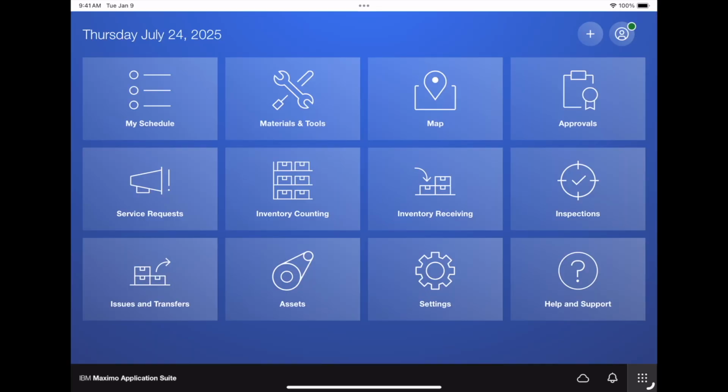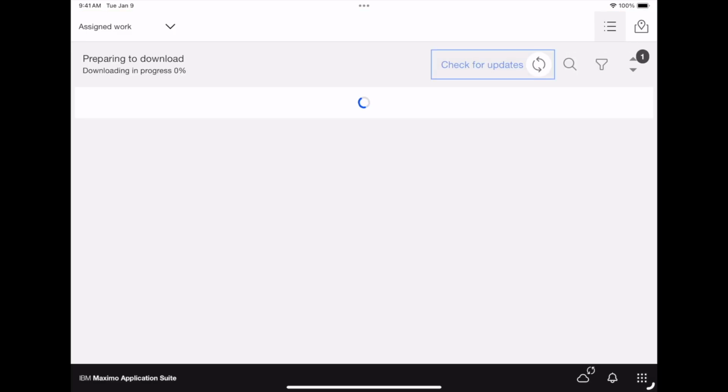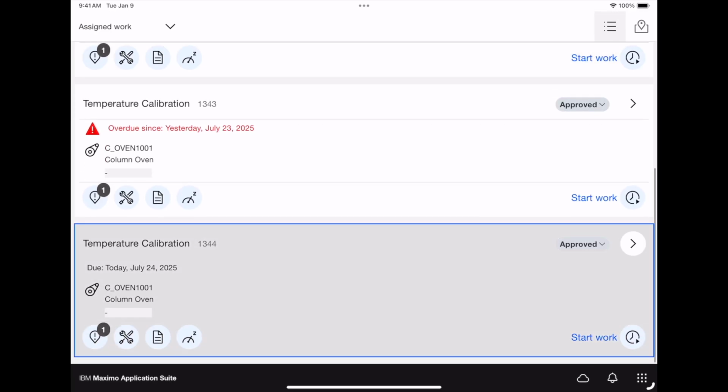So now finally we dig into the real action, as we're now in the persona of Calvin the technician, who will go through and complete the work that is needed. So the moment Calvin opens up the work order, which we'll go to my schedule, we'll hit refresh, and we'll go to the brand new work order that's submitted.